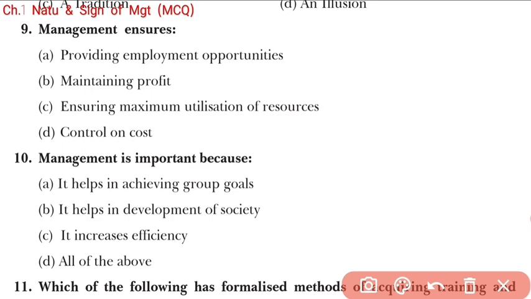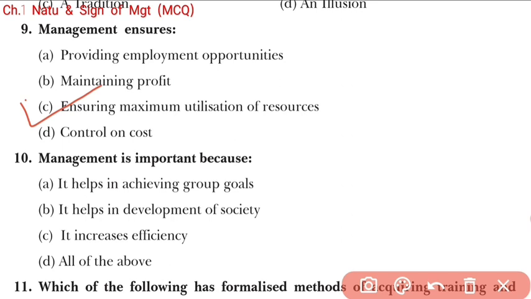Because the main objective of management is to utilize all types of resources in such a manner that organization objectives can be achieved, and wastage should be minimized so that profit can automatically increase. If all the resources are utilized in the proper manner, profit will automatically increase. So here students, option number C is correct regarding question number 9.